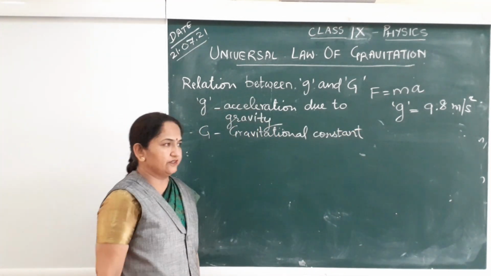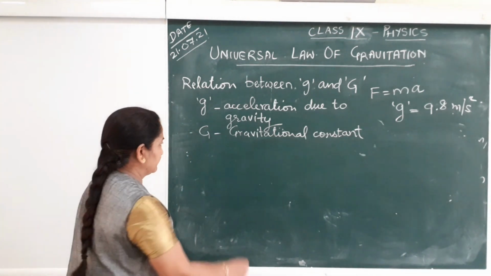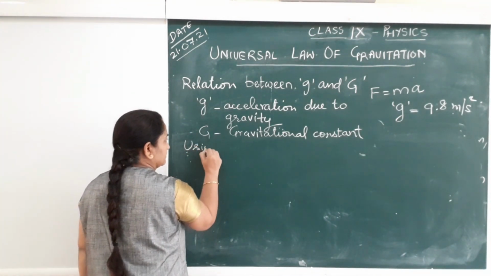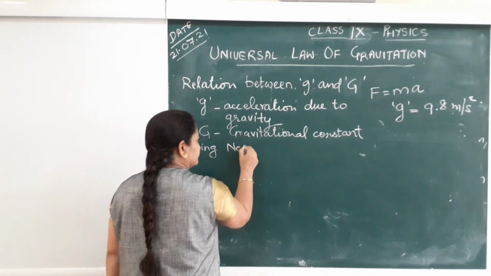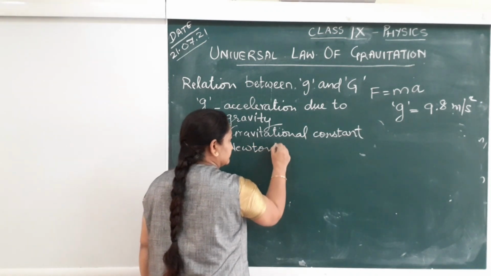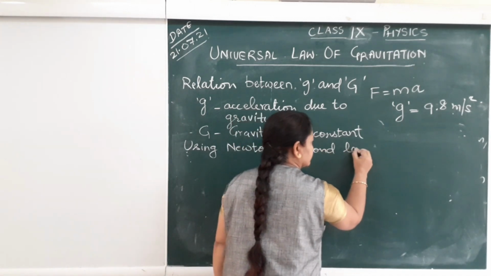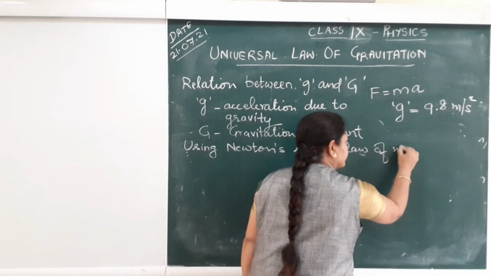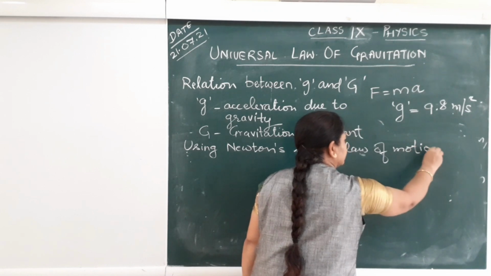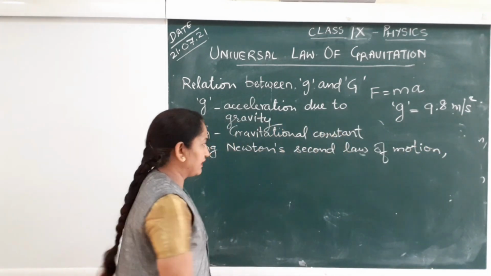To find the relation, let us use Newton's second law of motion, which says that F is equal to ma.